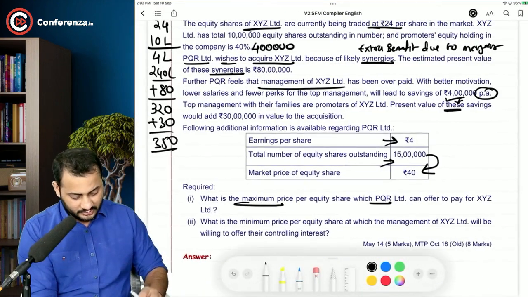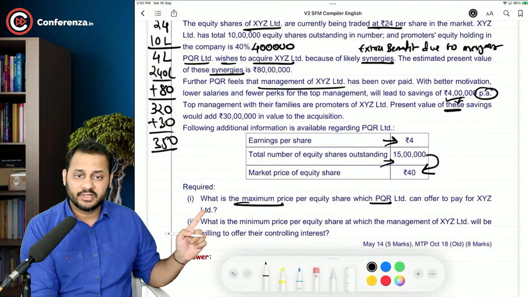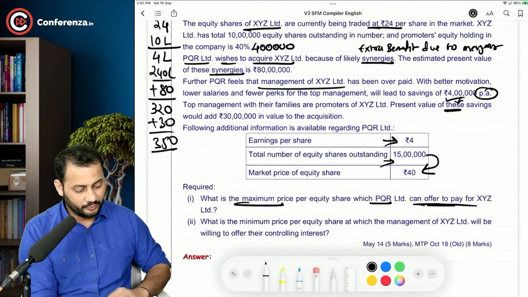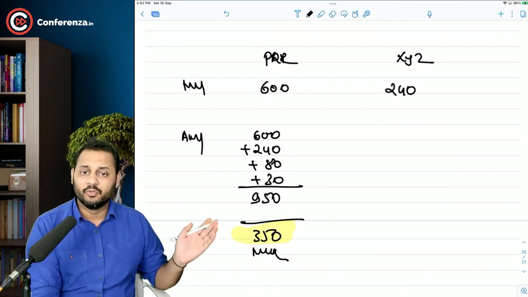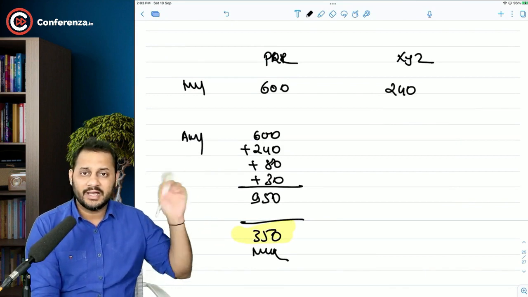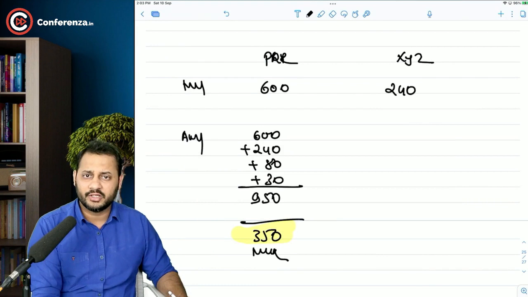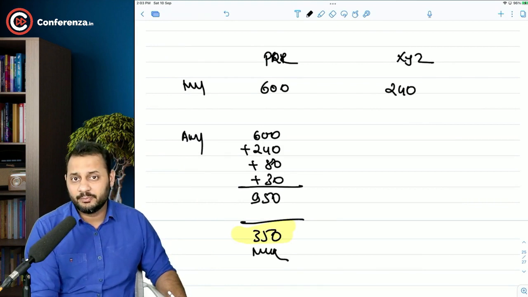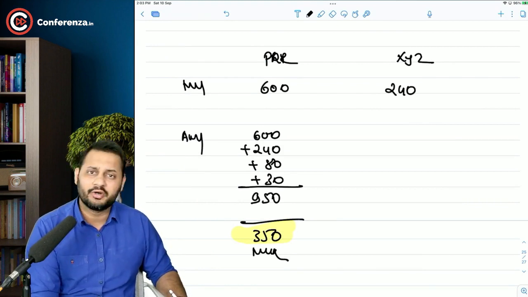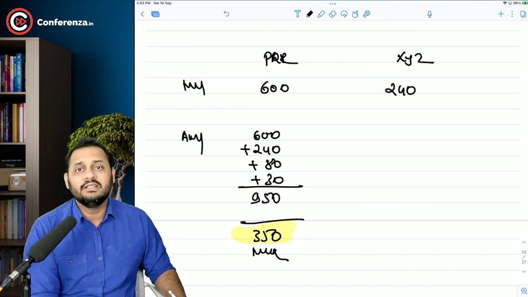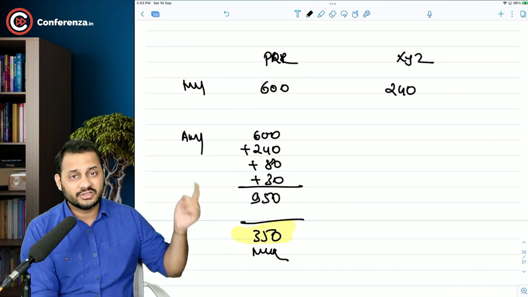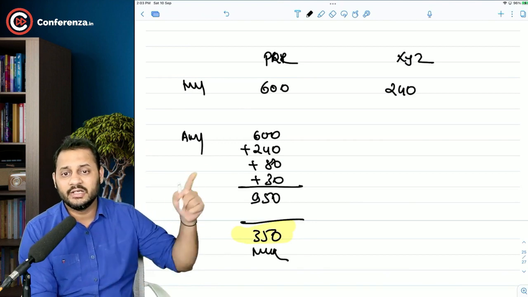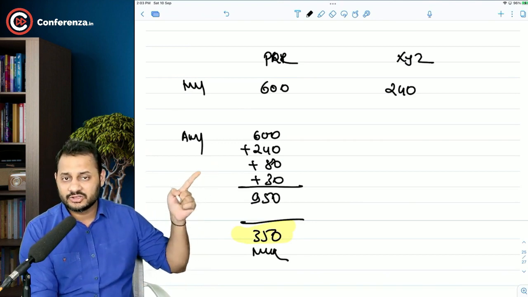The question is, what is the maximum price per equity share that we can offer to pay? So we can pay them 350 lakh rupees to buy that company, not just 240. You might say that 240 lakh should be paid because their company's value is only 240. No, sir. 240 is the company's value that we are buying, but because it will get merged into our company, we will save on these costs also.